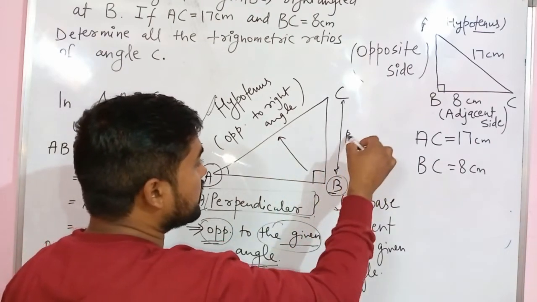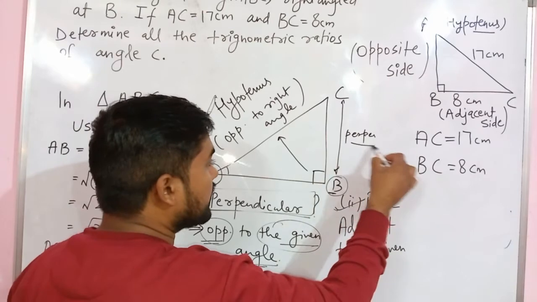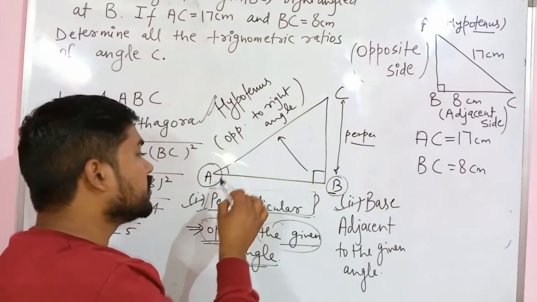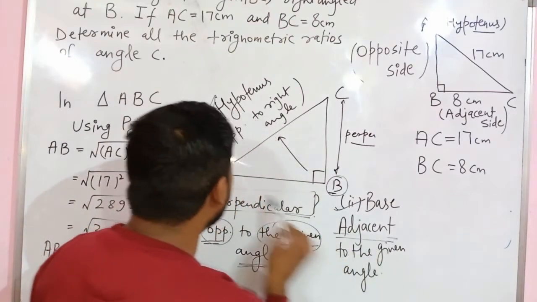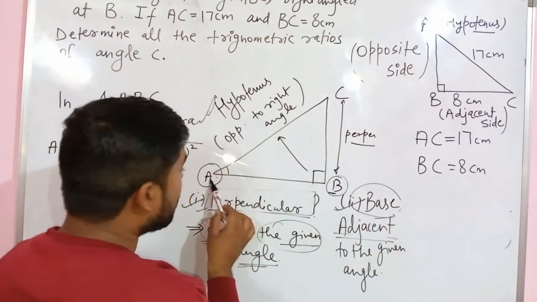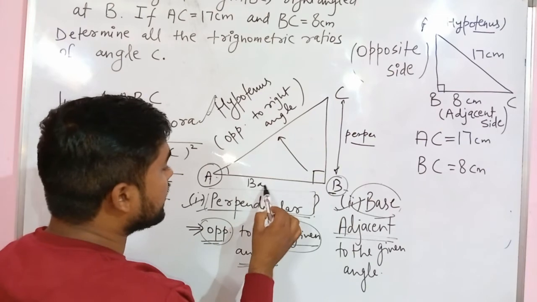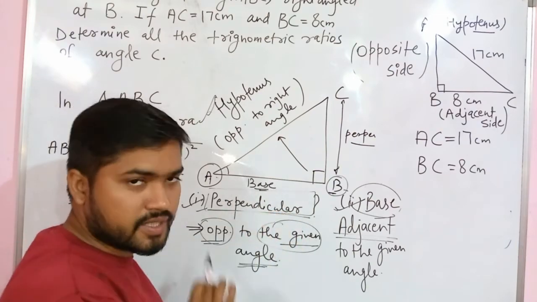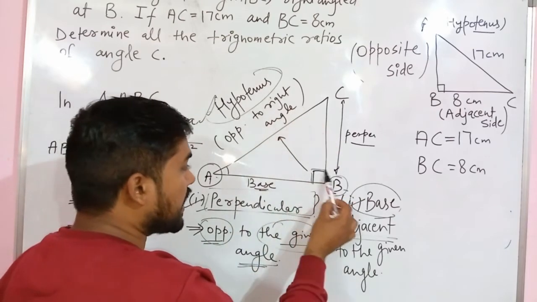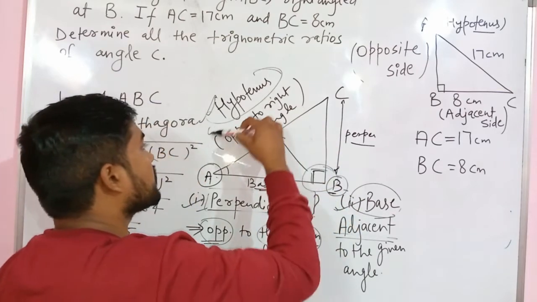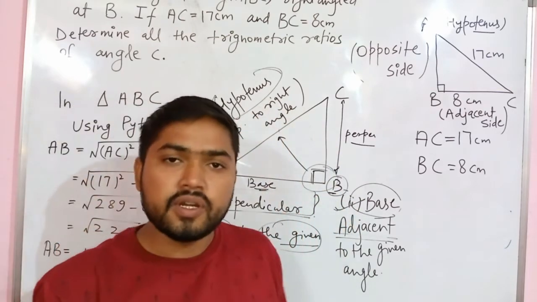BC will be called the perpendicular, the side opposite to A, and the side adjacent to A is called the base. So AB is the base in that particular question. Okay. Then which one is called the hypotenuse? The side opposite to the right angle in a triangle is always known as the hypotenuse.